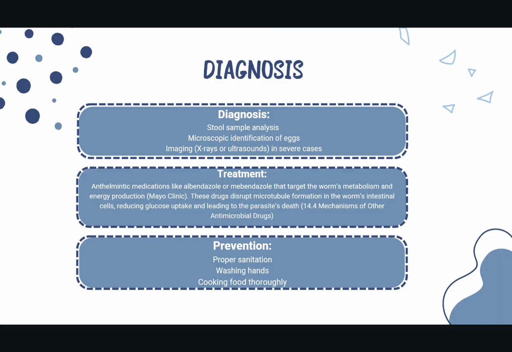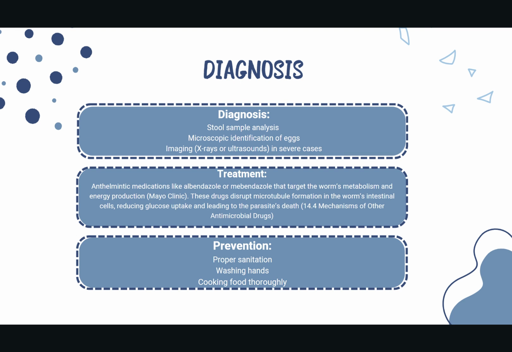Doctors usually diagnose ascariasis by examining stool samples under a microscope to find the characteristic eggs. Sometimes they may use imaging like X-rays if they suspect a large number of worms. For treatment, albendazole and mebendazole are the most common drugs. These are anthelmintic drugs that we learned about in Chapter 14. They work by blocking microtubule formation in the worm's intestinal cells, which stops the worm from absorbing glucose.